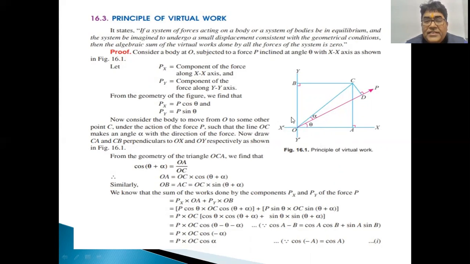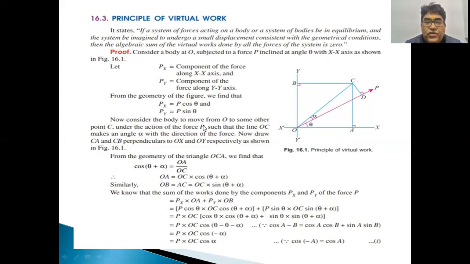There is an imaginary x-axis OX and an imaginary y-axis OY, and along the line OD, a force P is acting, and its direction, or say angle, is theta with the positive x-axis. Then the force P will be resolved into two components in the x-axis and y-axis directions. Px, the component of force in the x-axis direction, will be P cos theta. Similarly, Py, the component of force in the y direction, will be P sin theta.